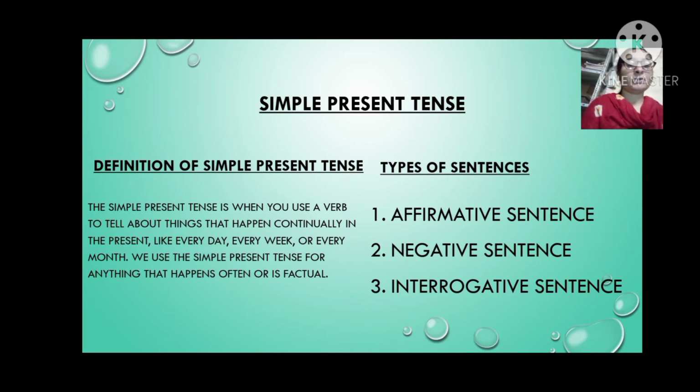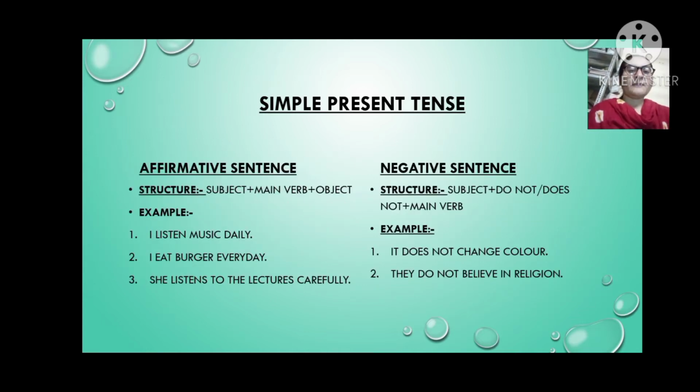And when we talk about facts or things that happen often, or is factual also, it is simple present tense, and it has types of sentence. It has three types of sentence: affirmative sentence, negative sentence, and interrogative sentence. Affirmative sentence in simple present tense.